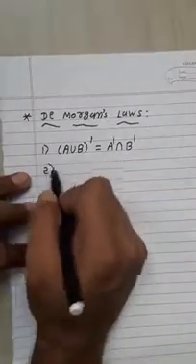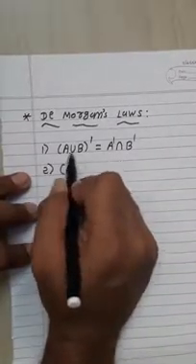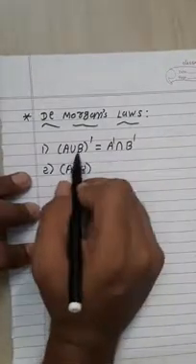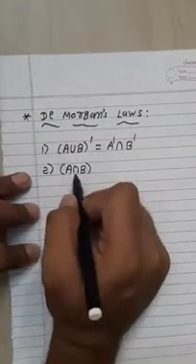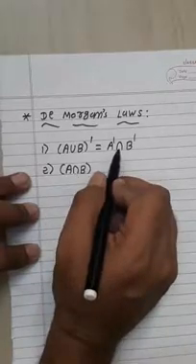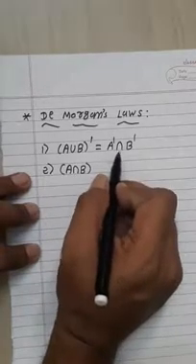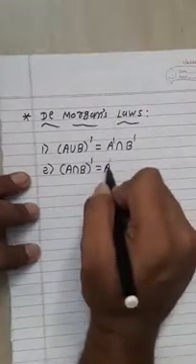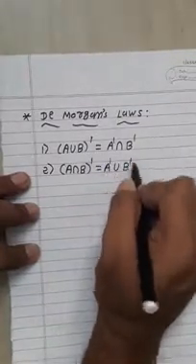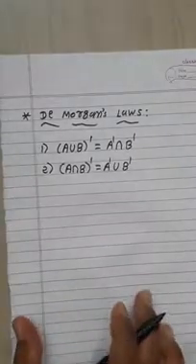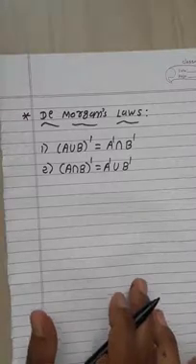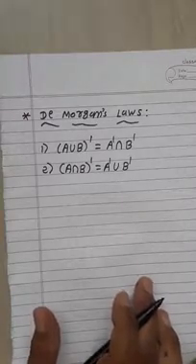And the second law: here the union form is present, so here we interchange the positions, writing intersection in place of union, and union in place of intersection. So (A ∩ B)' is equal to A' ∪ B'. So in De Morgan's law, two laws are present, and we can solve and verify these conditions.